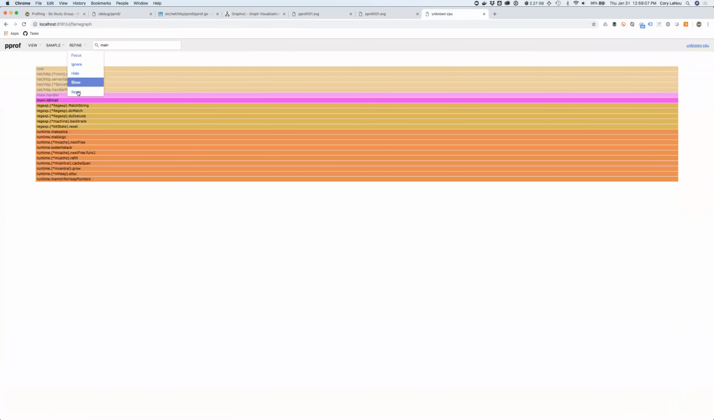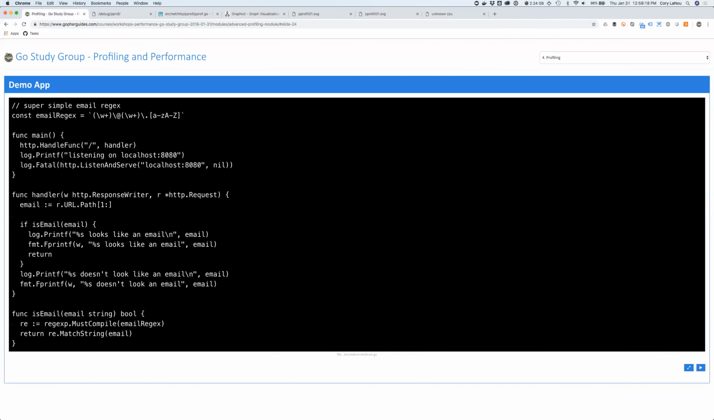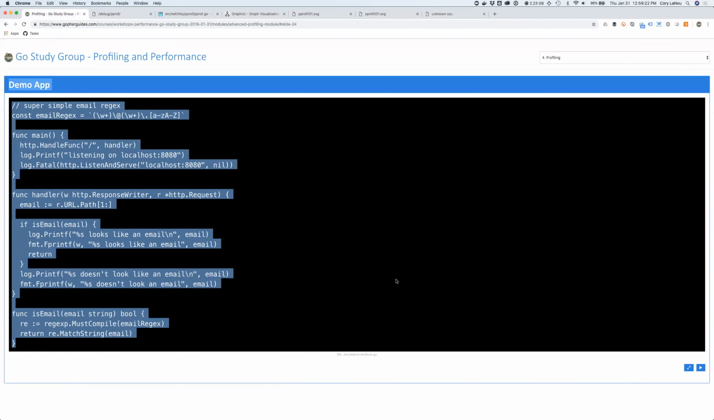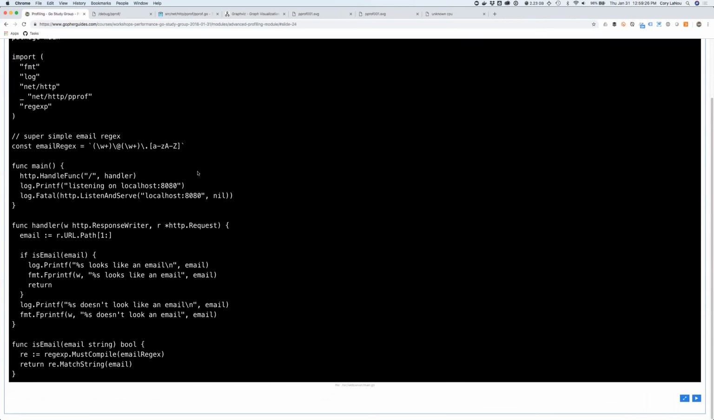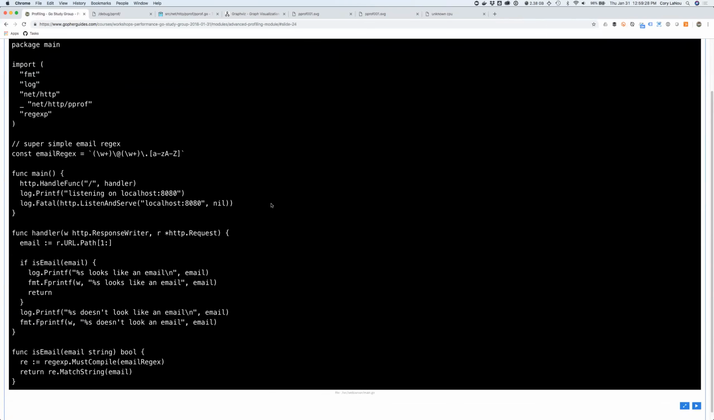Cory, this looks a little unbelievable. Can we look at the code that produced this flame graph? Because this really looks unbelievable to me. Yeah, so if we look at the code, this is the code. This is literally the entire set of code. If I expand this out, you can see my package main or whatever, but this is literally the code that produced that flame graph when I did the profile.